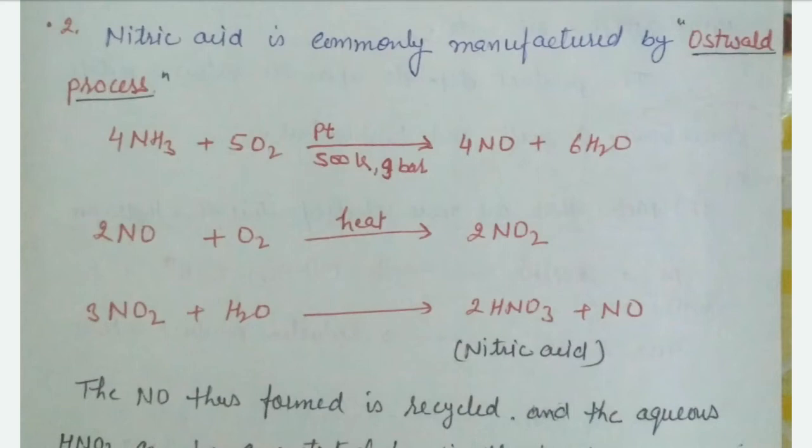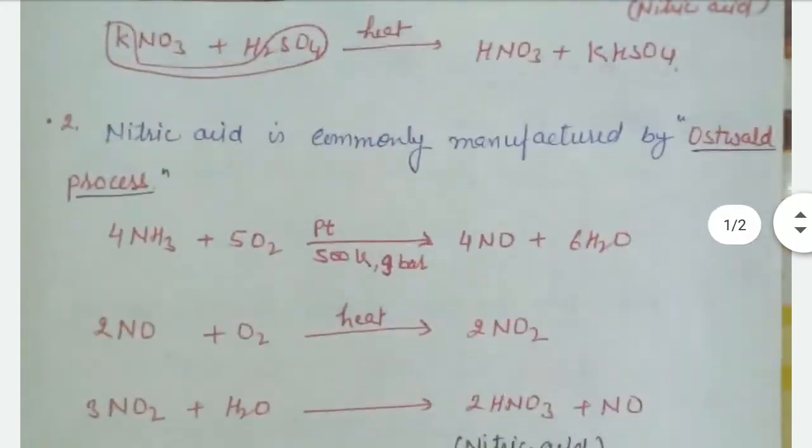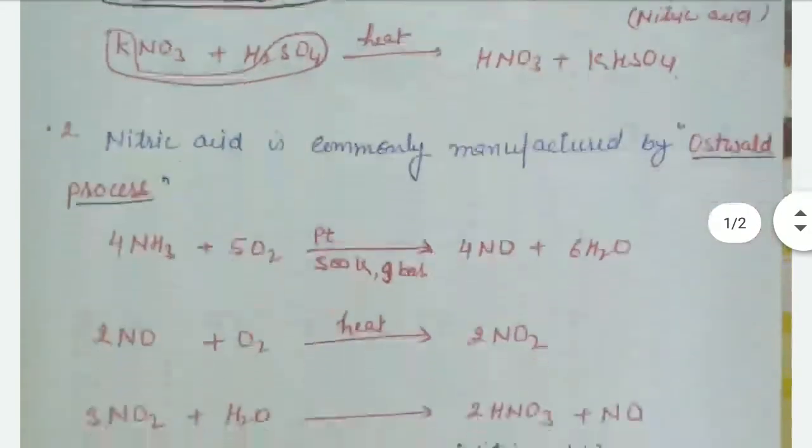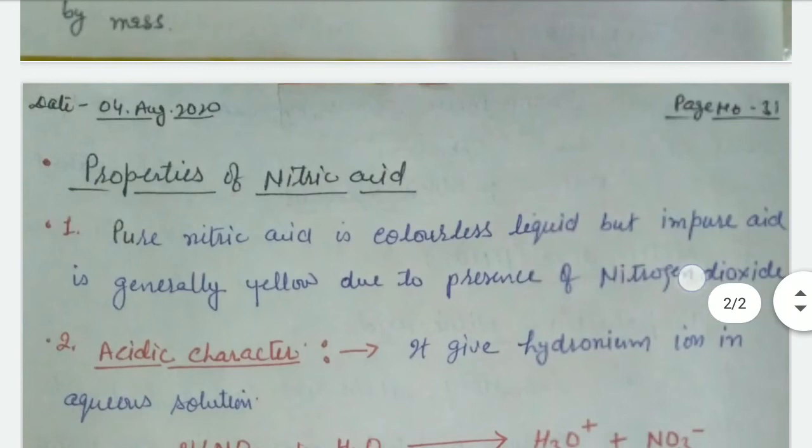It means the Ostwald process is complete in 3 steps. First, ammonia is heated with O2 in the presence of platinum to form nitric oxide, and nitric oxide further reacts with oxygen to form nitrogen dioxide, and nitrogen dioxide on hydrolysis forms nitric acid, right? And then, properties of nitric acid.